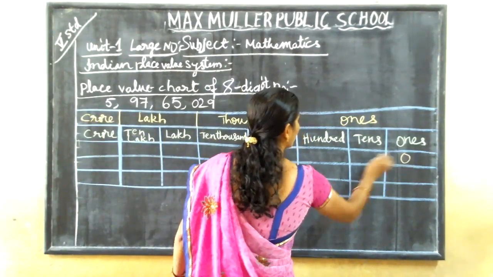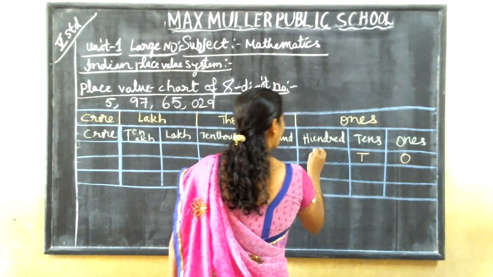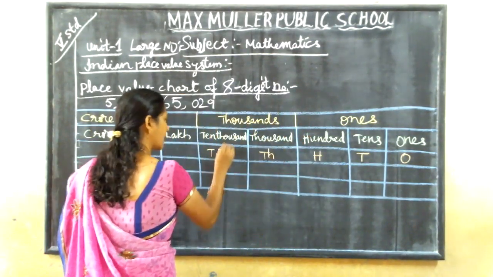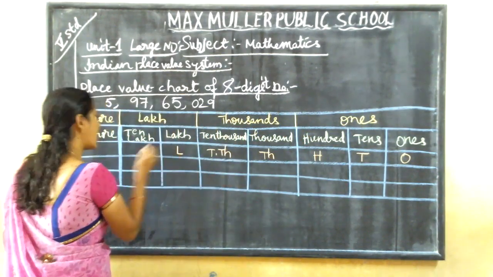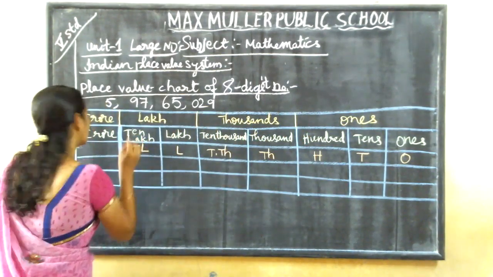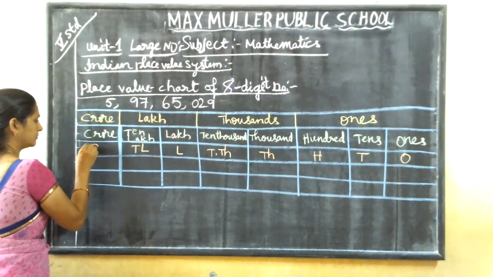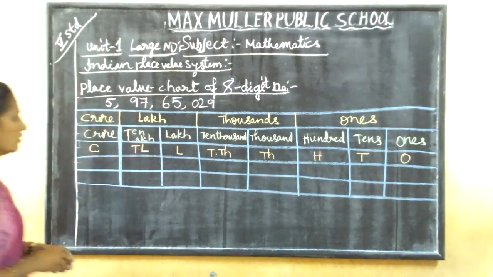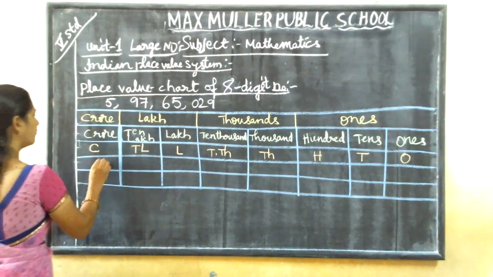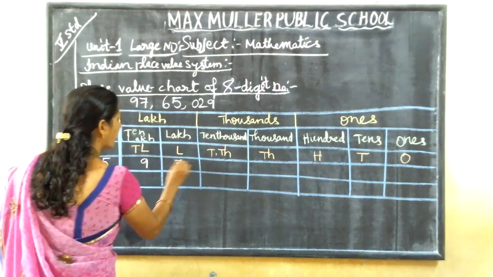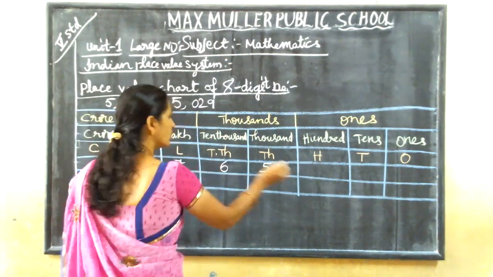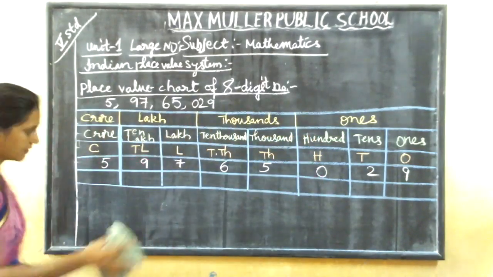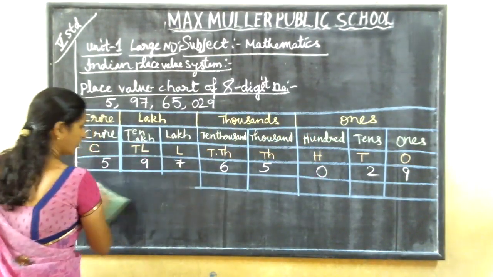Ones means O, tens means T, hundreds means H, 1,000 means TH, 10,000 means TH, lakh means L, 10 lakh means PL, crore means C. Got it? Like this. Now we have to fill the number. So 5, 9, 7, 6, 5, 0, 2, 9. So this box is also not necessary. I'm rubbing it, so only 5 is enough, I think.